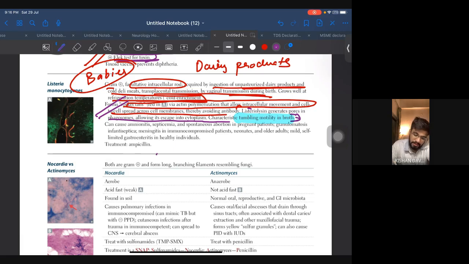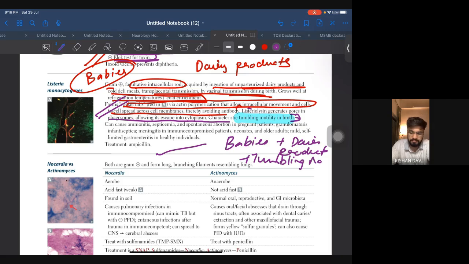That's it. Nothing else you need to remember over here. Just think about the babies. Okay? They will give you babies plus dairy products plus tumbling motility. That's it. All right.